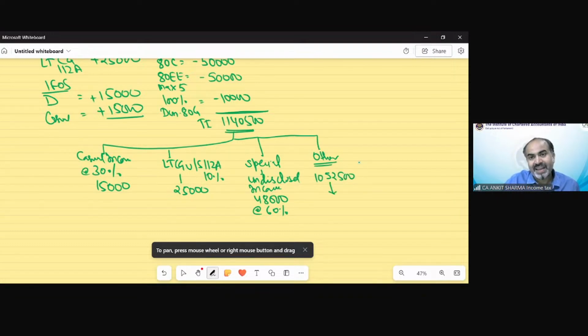So Mr. A, age 40 years, was a resident. So the basic exemption limit of 2.5 lakh will be applicable on this income. And after applying that and the rates, the tax would be 1,28,250 rupees.